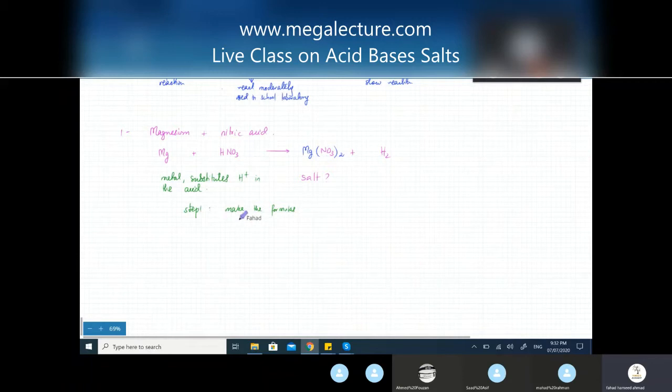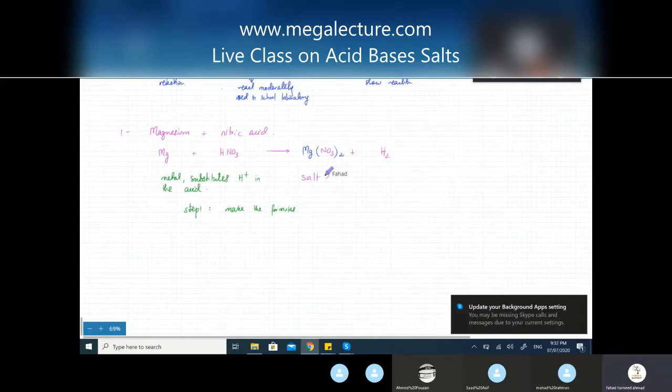And remember, formulas can't change. I mean, hydrogen gas is always going to be H2. You can't make this H3. It can't be H4. It can't be H5. It is H2. It's a diatomic molecule. Hydrogen gas always has this formula. So remember this, whenever you see hydrogen gas, it's always going to be H2. It's always two hydrogen atoms bonded to each other.